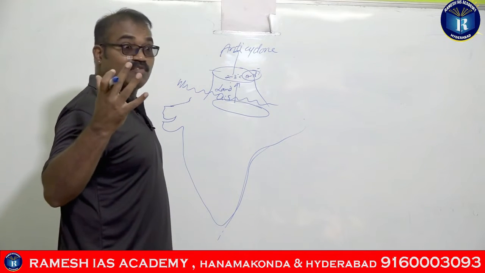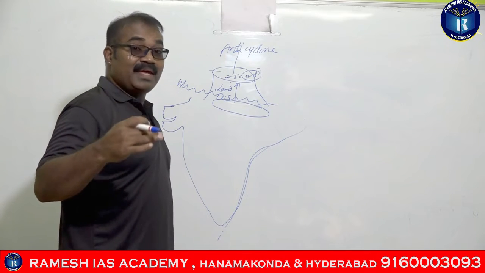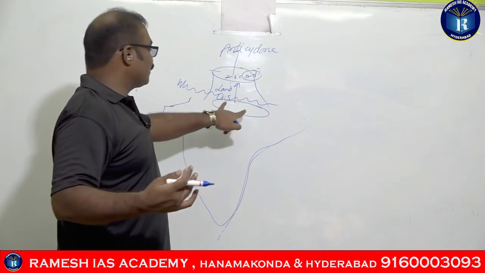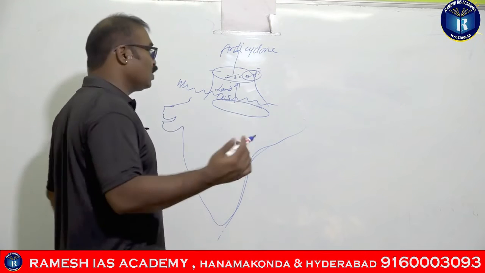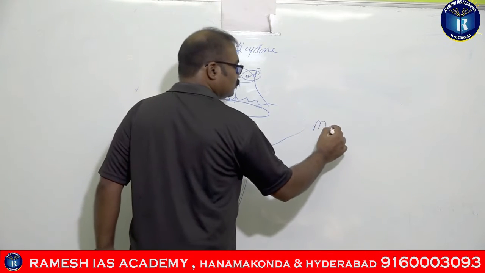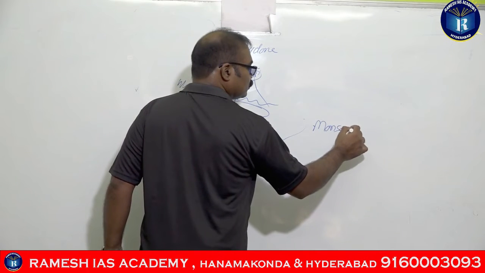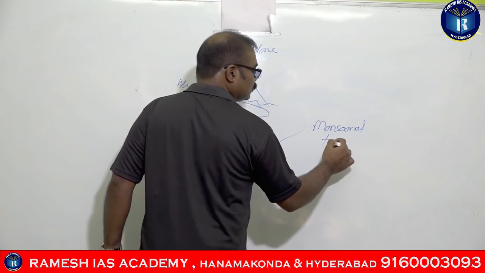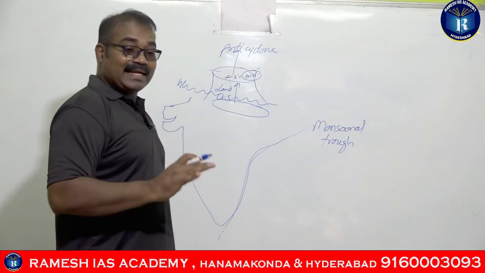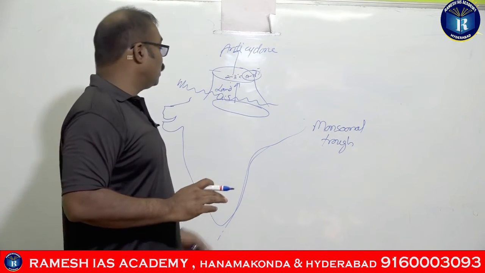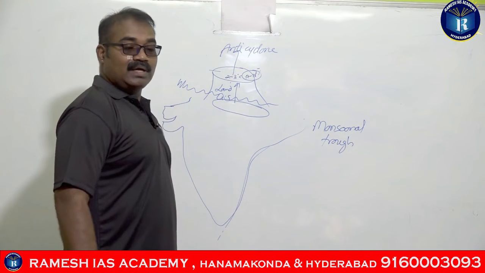The intensification of low pressure areas will be making the transformation of the low pressure area take place into a monsoonal trough. Okay, the low pressure area will be getting transformed into the monsoonal trough, guys.